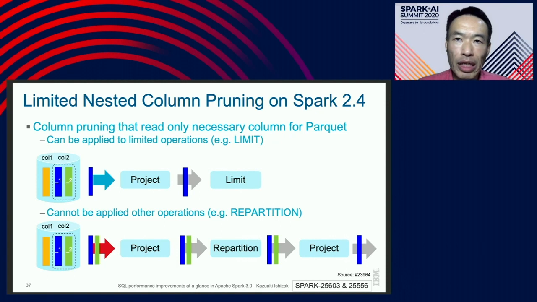The implementation of column pruning for nested columns was ad hoc in Spark 2.4. For example, it does not work for other operators such as repartitioning. As you can see in the bottom, both columns are read and repartitioned. After repartition, pruning is performed. When we compare both cases, the bottom one is inefficient. This is because the bottom one reads 2 columns compared to the upper one. So the upper one reads only 1 column.